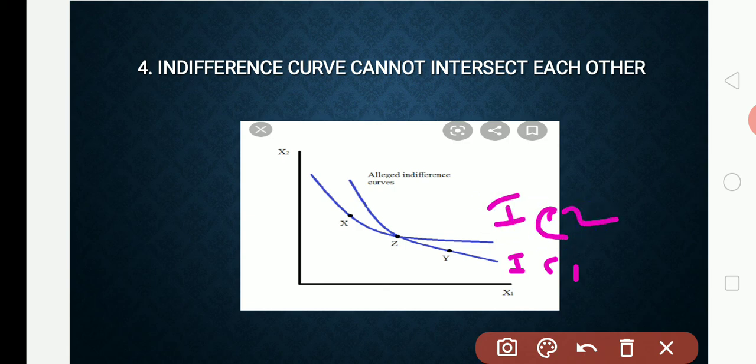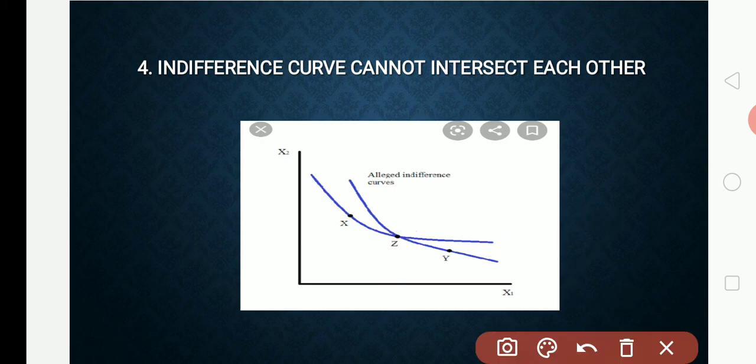As we know the rule, IC1 should show lesser satisfaction and IC2 greater satisfaction. But when the two curves intersect like this, the satisfaction level remains constant. This cannot be applicable. One curve should indicate one level of satisfaction, another curve another level of satisfaction.